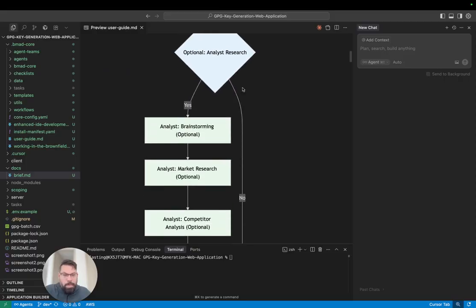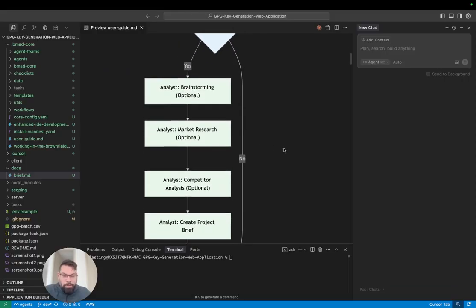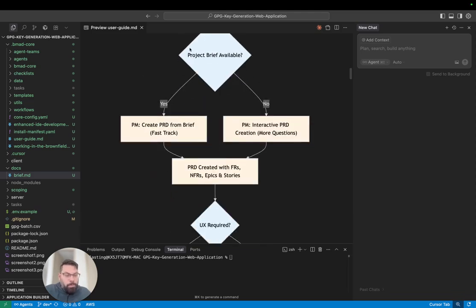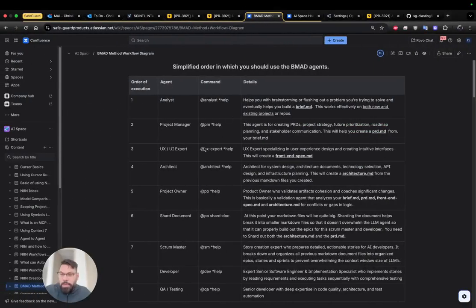As you can see, before, we did the analyst, which can help with brainstorming, market research, competitor analysis, and then eventually create a project brief. From that project brief, you typically hand things over from your analyst to your project manager. You have your analyst for the beginning, for scoping things out, and the objective is to create the project brief. After that, you hand that to your project manager, who creates strategy and prioritizes what features you want to enable or what things you're trying to accomplish, and that eventually creates a PRD.MD. Then, if you're doing a UI, you hand that off for your UI, and then your architect, and so on. But we'll go over those in the future.